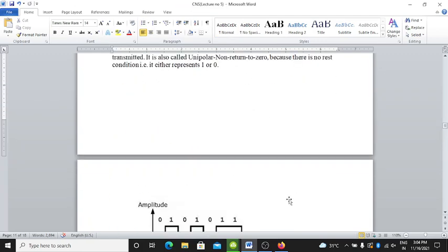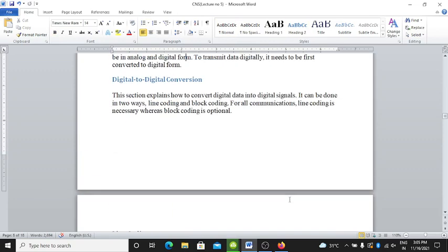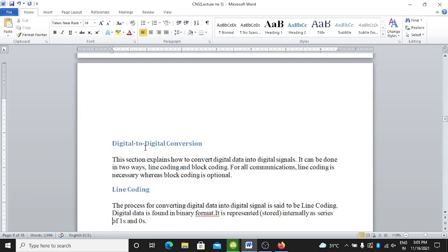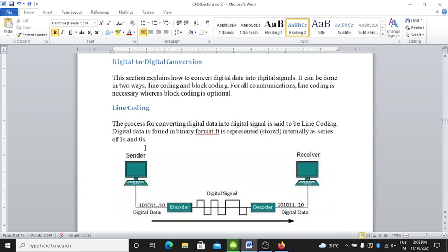Here is the digital to digital conversion. This section explains how to convert digital data into a digital signal. It can be done in two ways: line coding and block coding. For all communication, line coding is necessary, whereas block coding is optional.